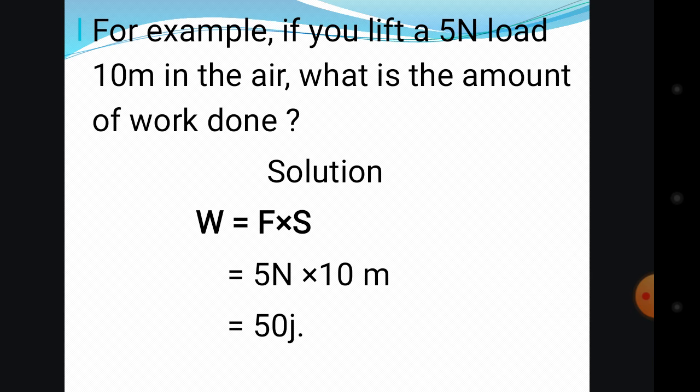So this is the example of work done. We take our values, put them into the formula, and find the amount of work done. This is the formula for finding work done.